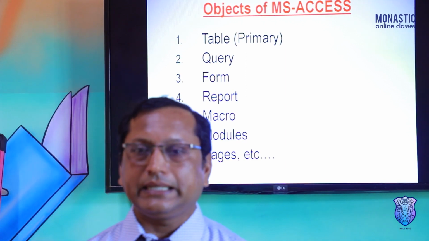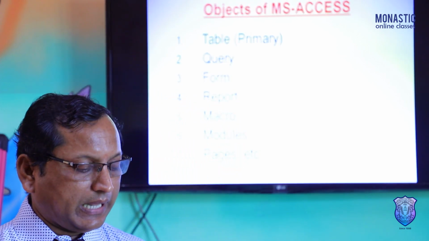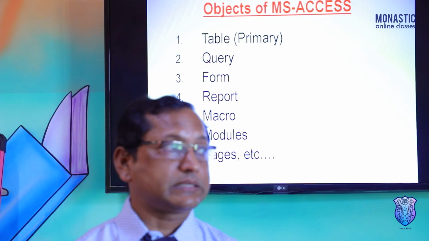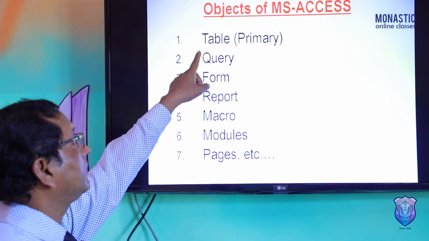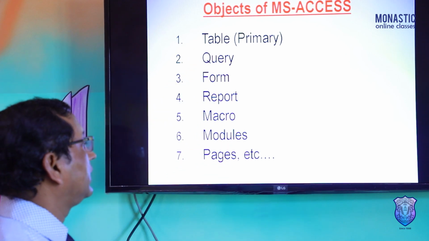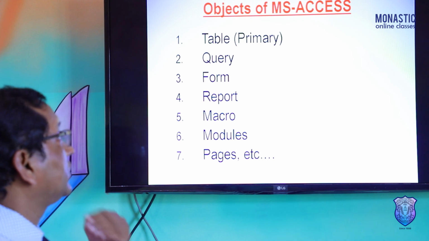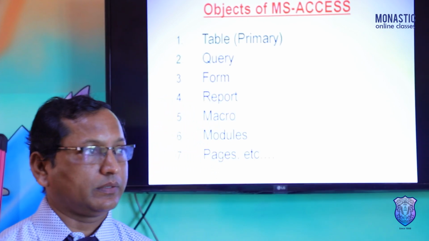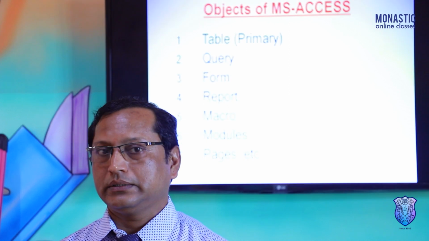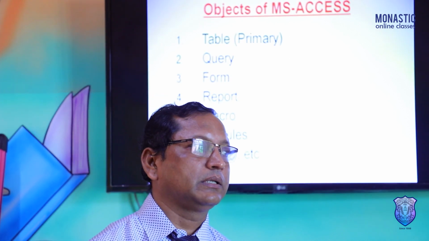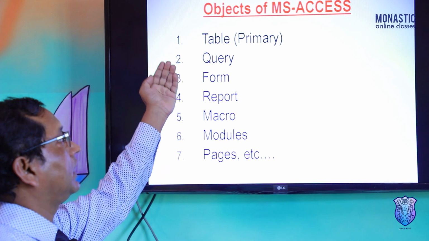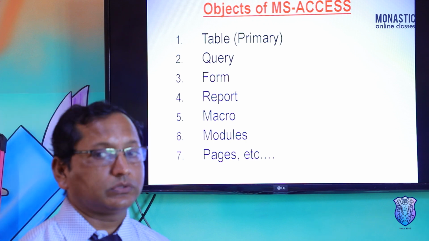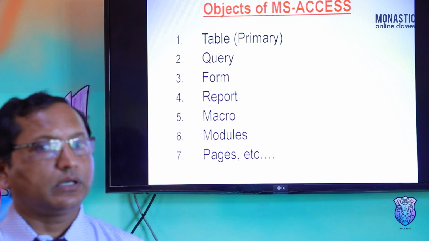After the table, we can create any other objects, that is query, form, reports, or anything else. First, the user has to create the table. After that only, with the support of the table, can we create the next object. So now I am going to discuss the different objects one by one.